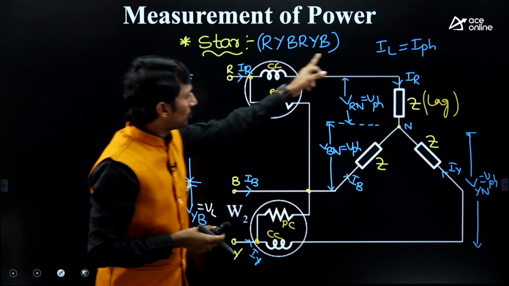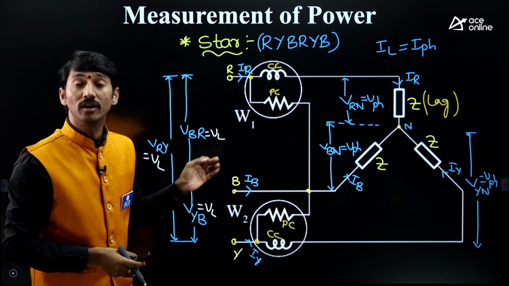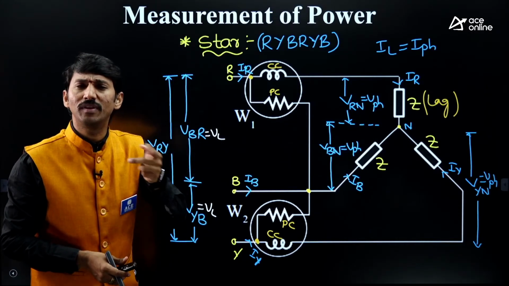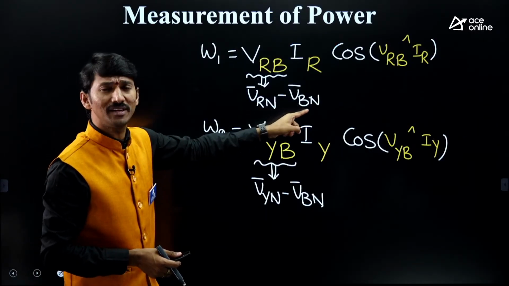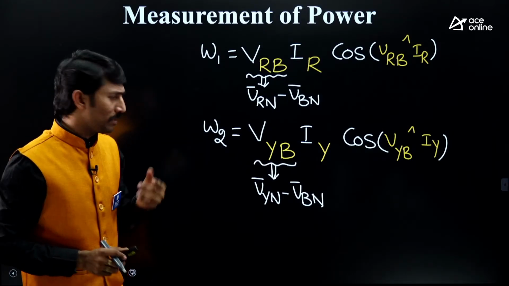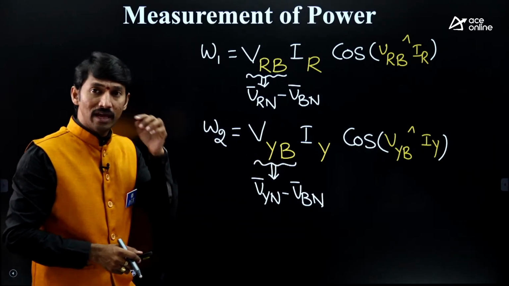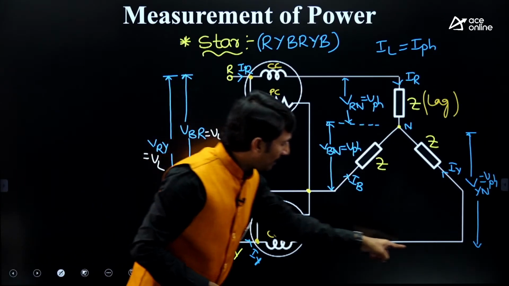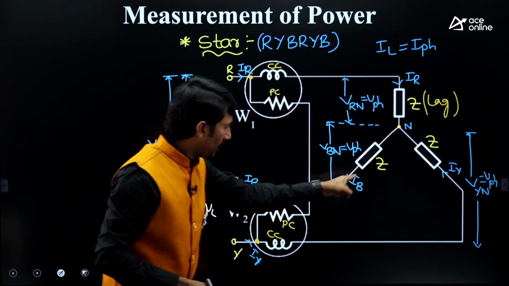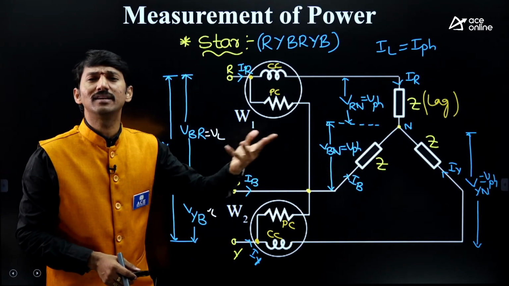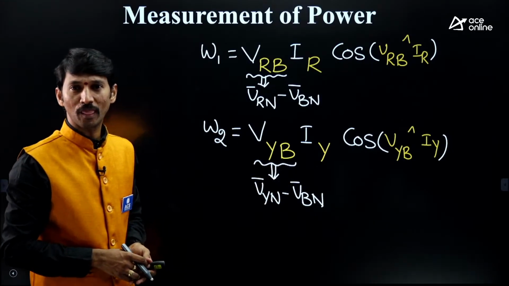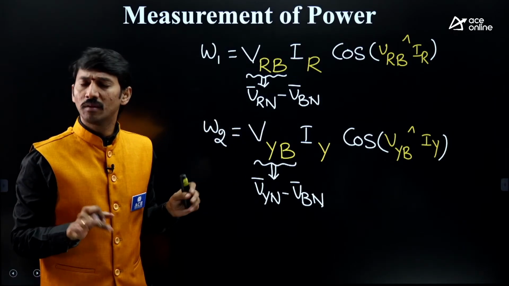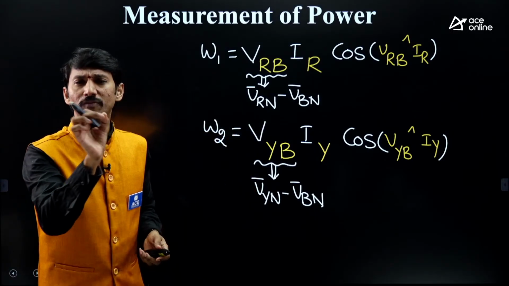R to N and N to B. So therefore, VRN plus VNB. Simply, I am reversing that as minus VBN. Very, very simple. Same logic for YB: we need to start at Y and reach the B point. VYN and VNB, so minus VBN. After getting these two, I can say half of the procedure is done. The main problem is done. Only the simple phasor diagram approach remains.